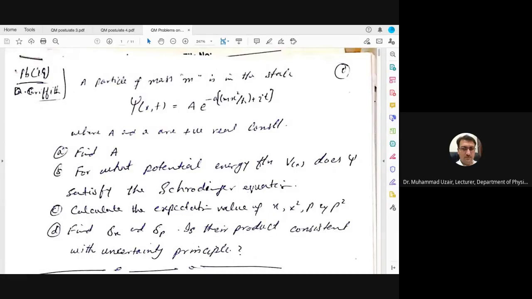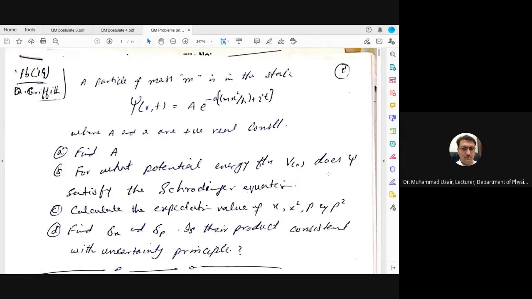Now there are certain problems that I have solved. We are solving problems from both books, Liboff and Griffiths. This problem is from the Griffiths book, 1.9.